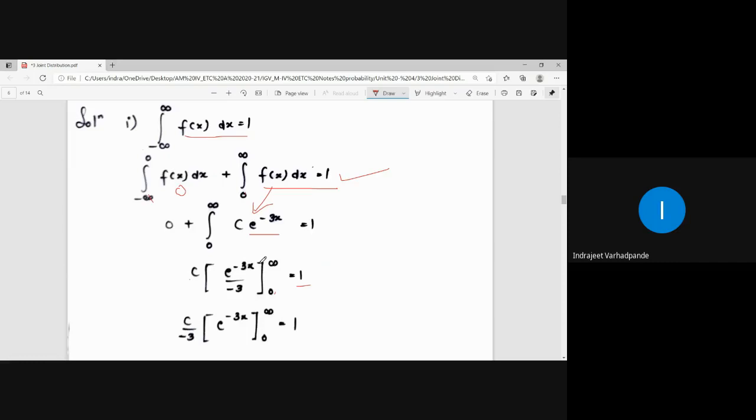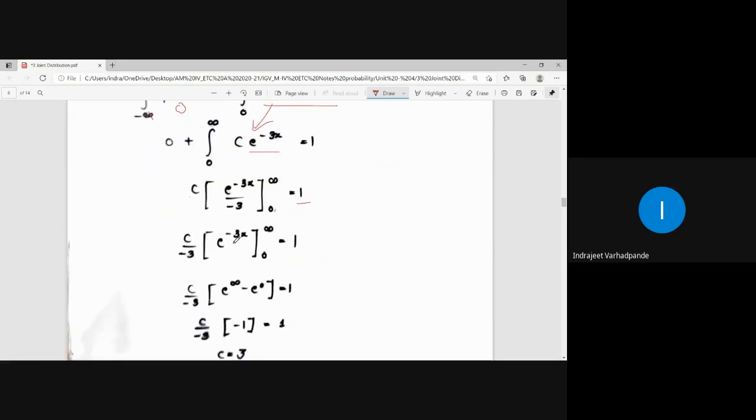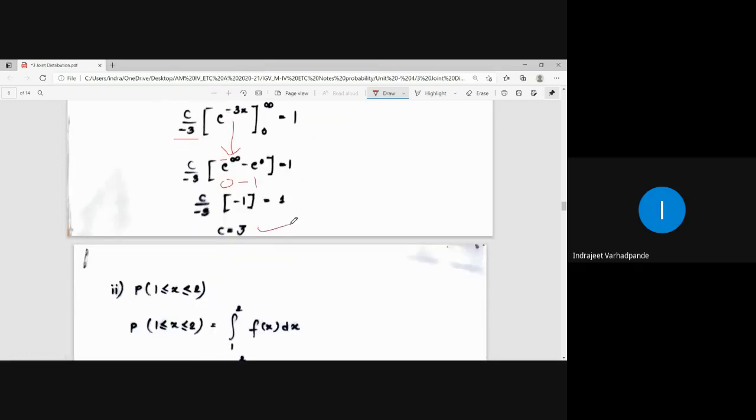E to the power minus infinity is 0, e to the power 0 is 1. Here I have also taken the -3 outside. This is to be substituted with the help of the limits: e to the power minus infinity minus e to the power 0. E to the power minus infinity is 0, e to the power 0 is 1. So this becomes -1. So what is the value of c coming out as? If you cross multiply, the value of c comes out to be 3. So now what is our function defined as?